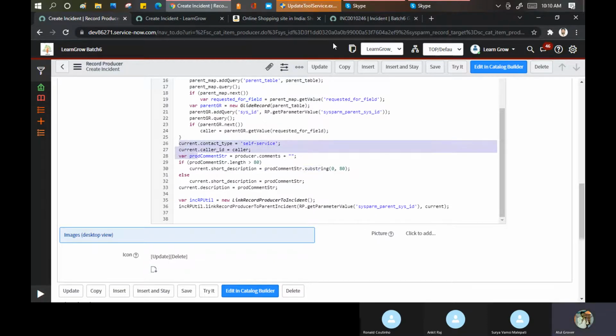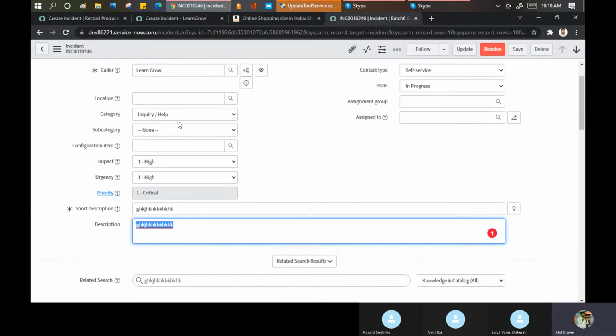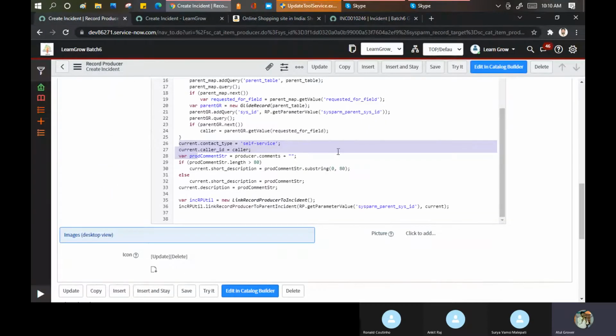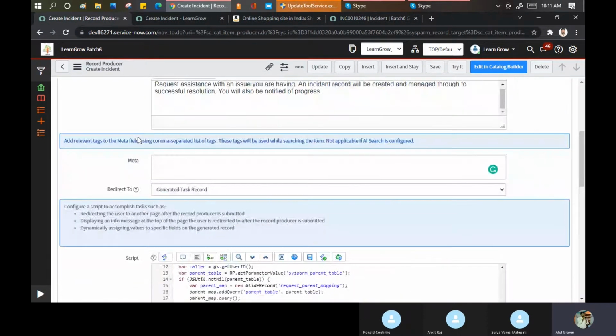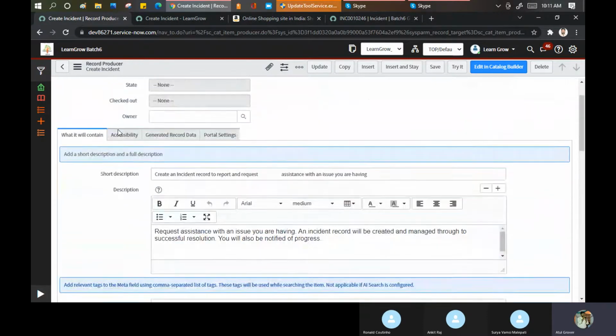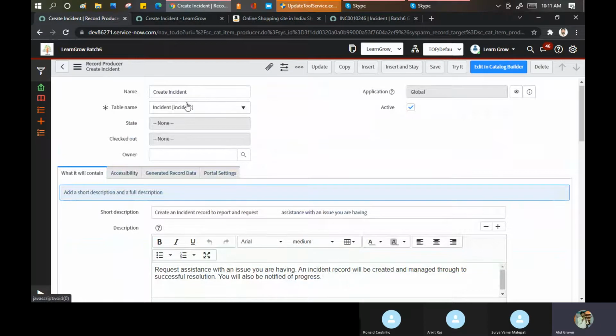This current caller ID should be in the caller. उन्होंने fix कर दिया यहाँ पर, ये ना. All these things. So this is the way that you can create the record producer. Maybe instead of the incident, you can put the change as well. I want to create a change. No problem, you can create a change.